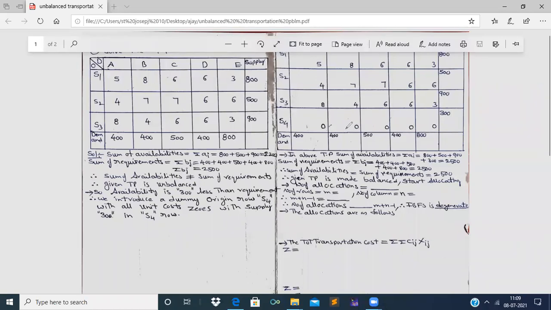For this zero, demand is 400 and supply is 300. The least value is 300. Now allocate 300. Allocation means put that 300 in a box. Now strike off 300, make that supply 0, and strike off this demand. 400 minus 300 is 100. Now we have made this supply 0, therefore strike off the row.